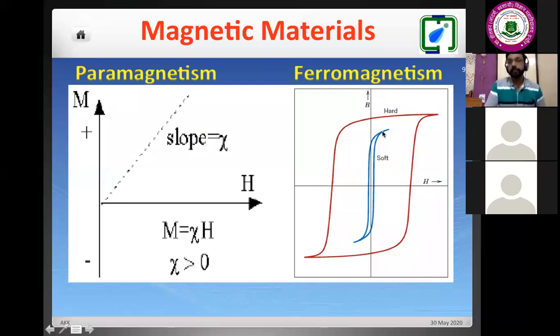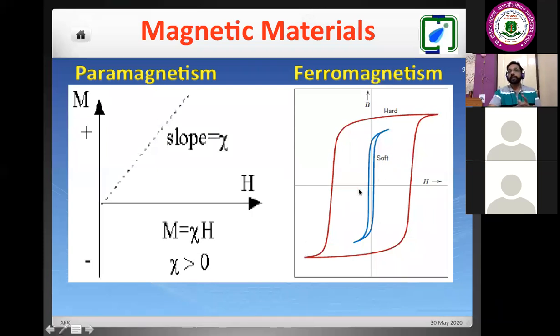So here, depending upon the type of materials, what is the nature of the materials, single crystalline, polycrystalline, depending upon the grain boundaries, we may have a higher value of the loop, the loop of this hysteresis curve. If this loop is large, then in one cycle, suppose I increase the magnetization, then decrease the magnetization.